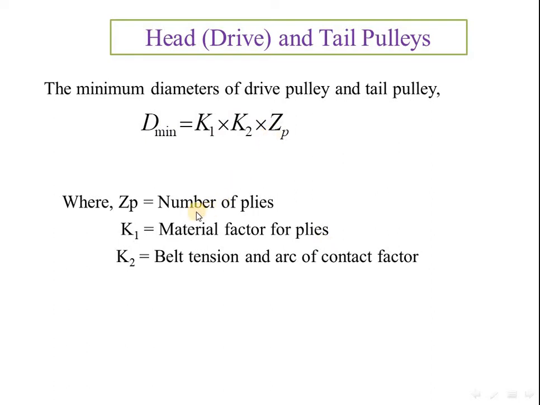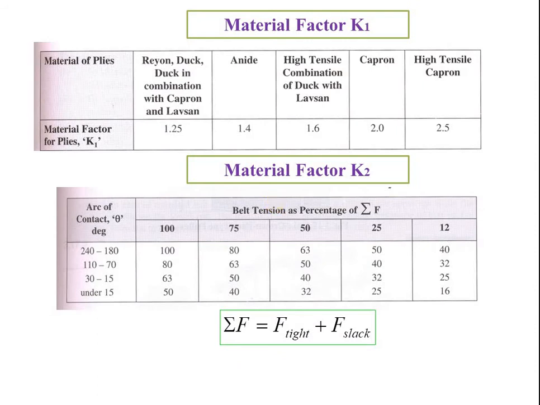ZP is the number of plies. When we do the calculation for the belt, we generally decide how many plies our belt has, so that value we can directly select, that is Z. K1 and K2 we can select from this table. Suppose we know the belt material, we can easily select the K1 value from this table.